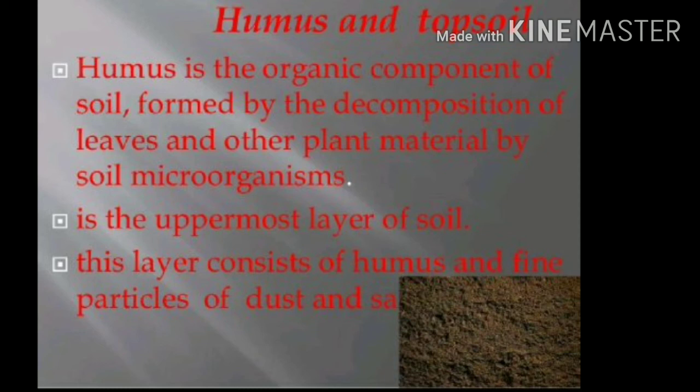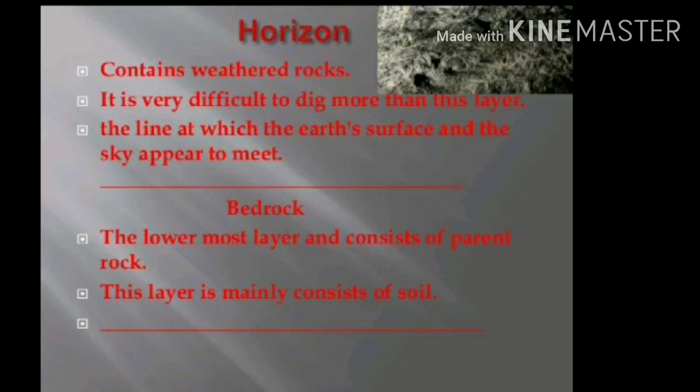Now we will discuss the horizons. Horizon means the different layers that contain weathered rocks, when you are seeing the profile of the soil. Just see, this one is the profile of the soil. Here you are able to see A, B, C and D. The uppermost portion is the topsoil, also known as the A horizon. This is the uppermost portion of the soil.